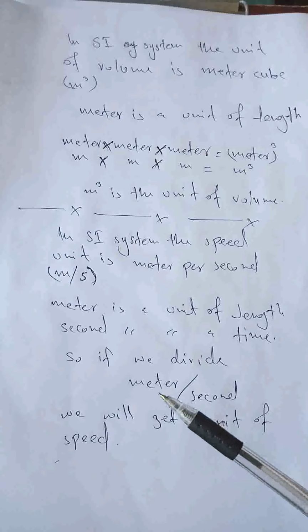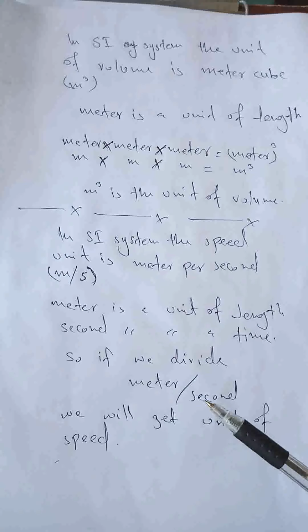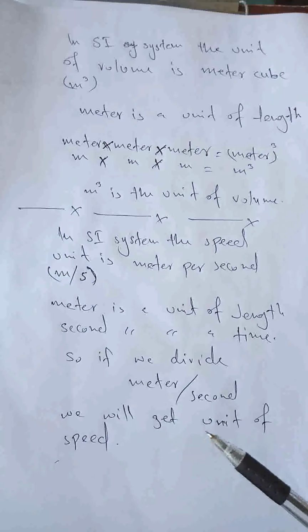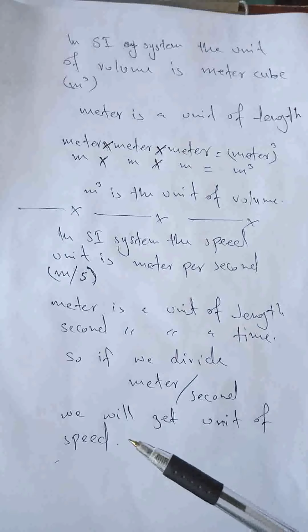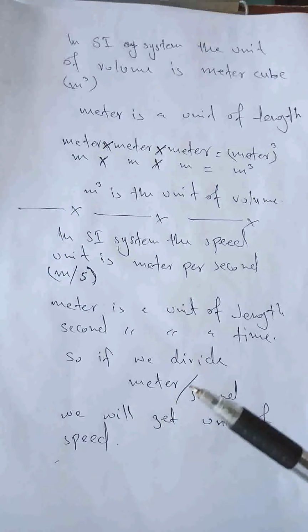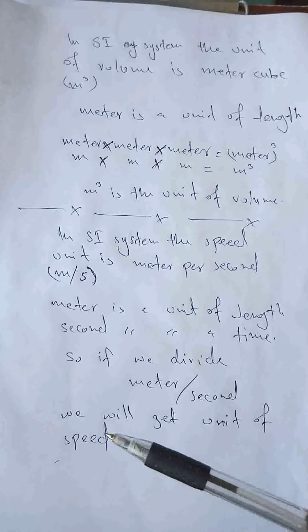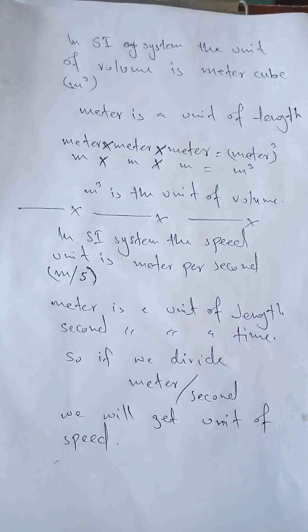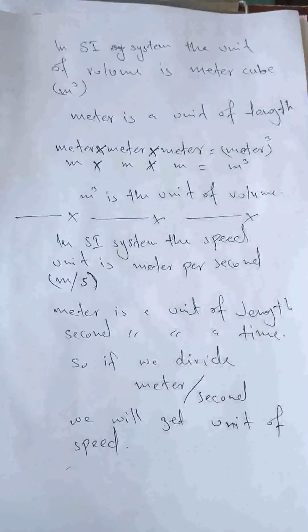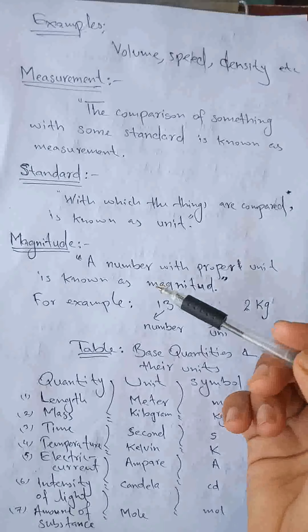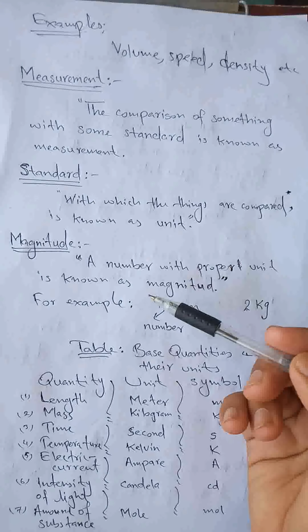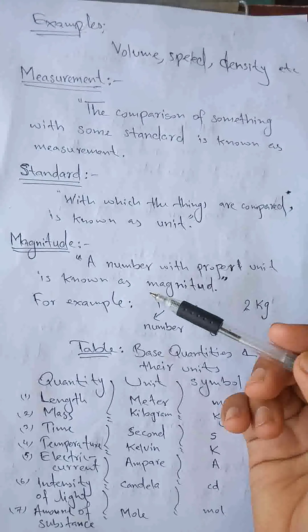So if you divide meter by second, you get the unit of the speed. That's why speed is a derived physical quantity, because we express the speed in terms of base quantities. So either by multiplication or by division, you can get derived physical quantities.